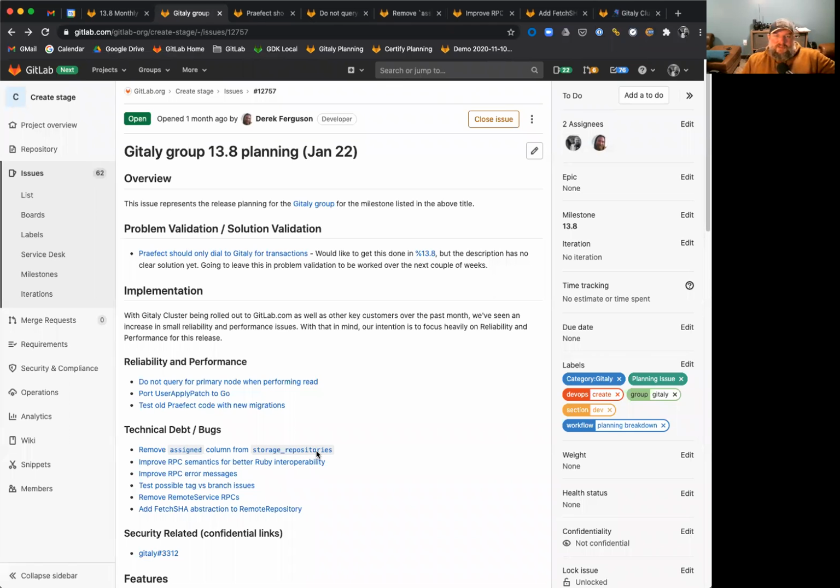Hello everyone and welcome to the Gitaly Group's 13.8 planning for GitLab. We're very excited about this release. We have some exciting features in store.